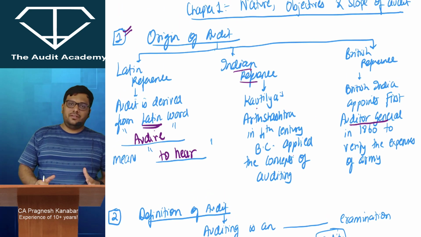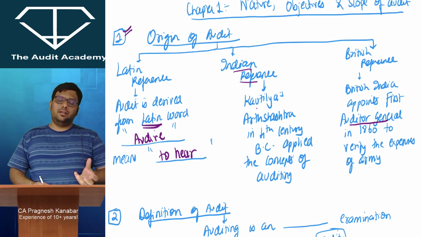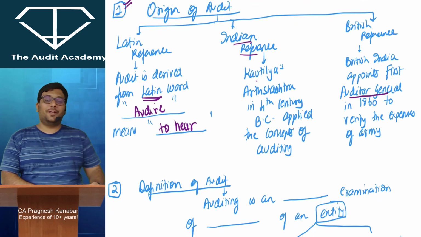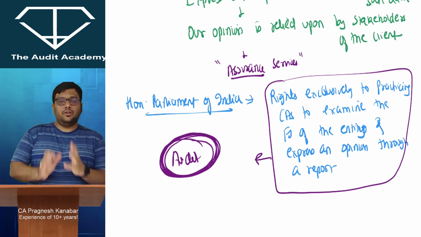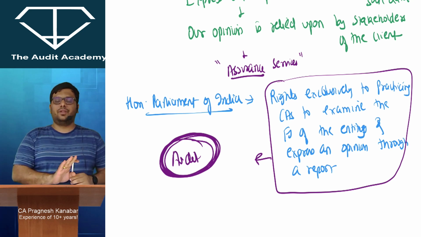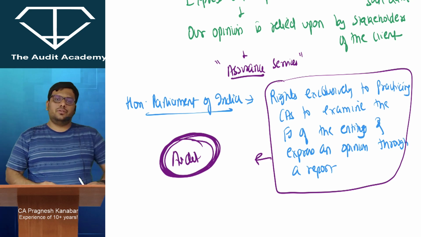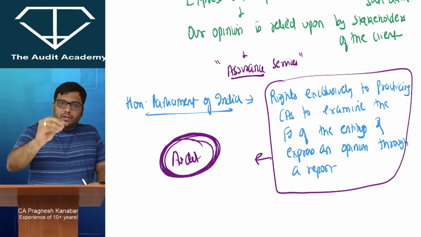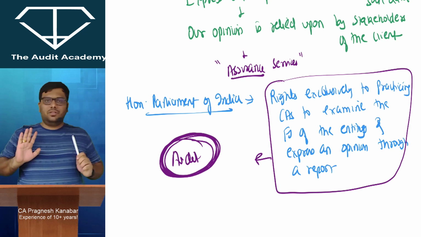So these three references: L for Latin, I for India, and B for British. Bill or lib, whatever it is, please remember there are three such references. Yes? Okay. Now listen to me very carefully. Normally we have understood that auditing is an examination of financial statements. Till here you are clear? I hope you're comfortable with English. I told you it will be 100% English because mostly these videos are focused on South India students. Now focus over here. So I understand that audit of financial statements is nothing but examination of financial statements and expressing an opinion. That much we have understood.